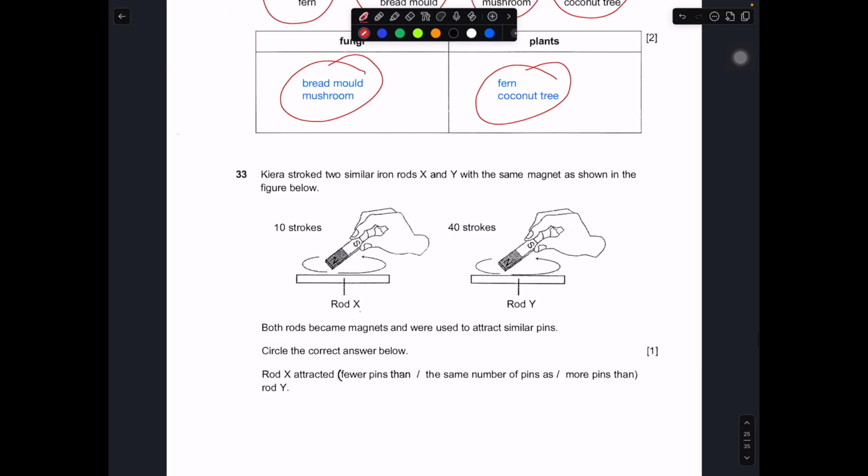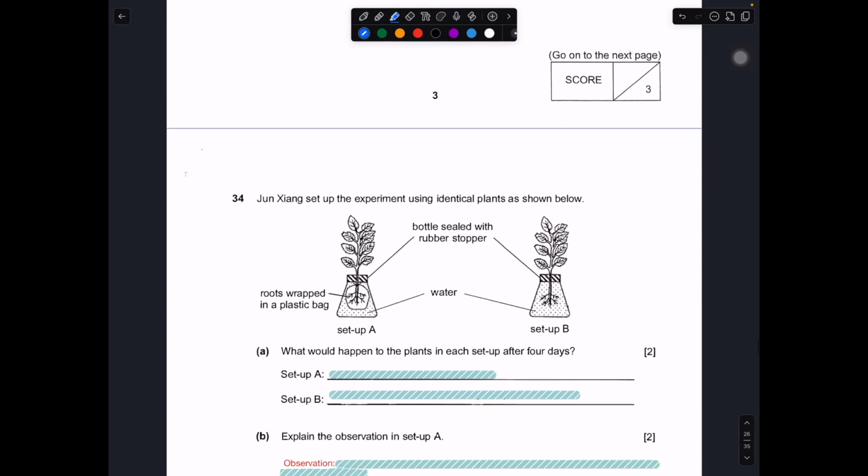Question number 33. Kira stroked two similar iron rods X and Y with the same magnet as shown in the figure below. This one is stroked 10 times, one stroked 40 times. Both rods become magnets and were used to attract similar pins. Circle the correct answer below. X, which is the one stroked less, only 10 times, will attract fewer, the same, or more than Y. Rod X, stroked 10 times, lesser than Y, must have attracted fewer pins. The lesser the number of strokes, the weaker the magnetic strength of the magnet. So in this case, fewer pins should be the correct answer. Okay, let's move on to 34.